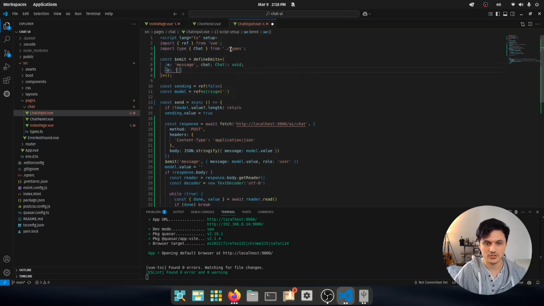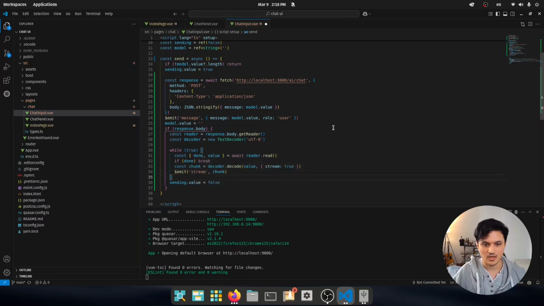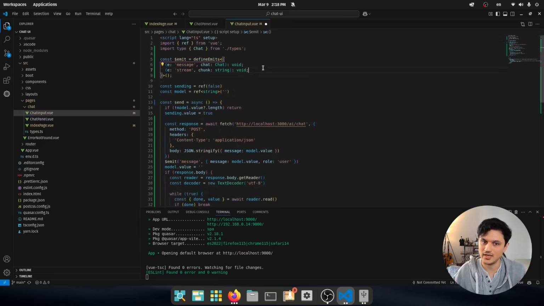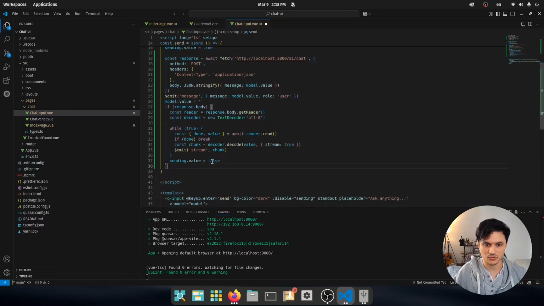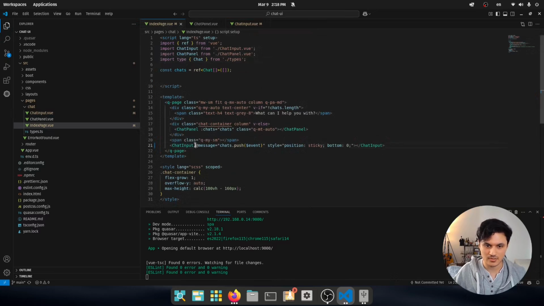So there's going to be a string event, for example, the chunk, and here I'm going to say emit stream and the chunk. And at the end, it is also better to say, hey, I am done. So the messaging is done. So let me also do that. I will show you why I need this. Because here, what happens is this. So when I do the stream,